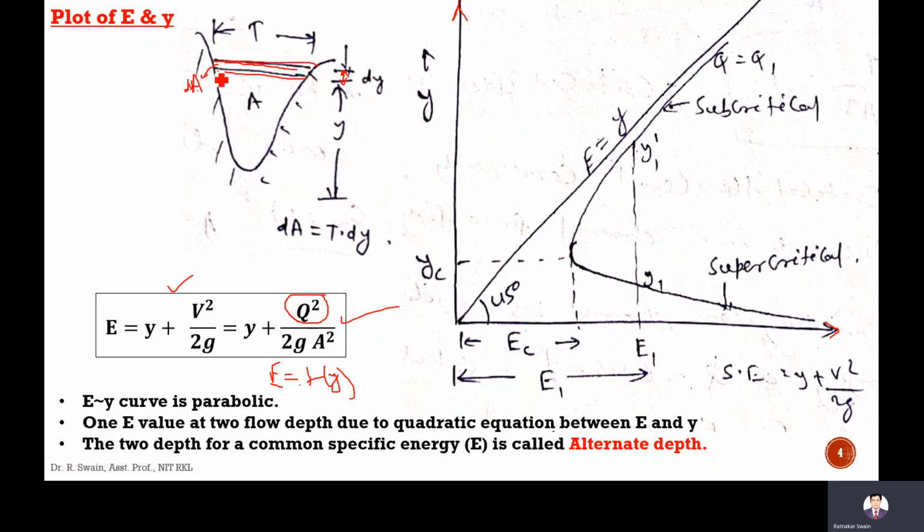This small division of the cross section is approximately rectangular, so you can say T into dy is equal to dA. From this, dA by dy is nothing but the top width T.